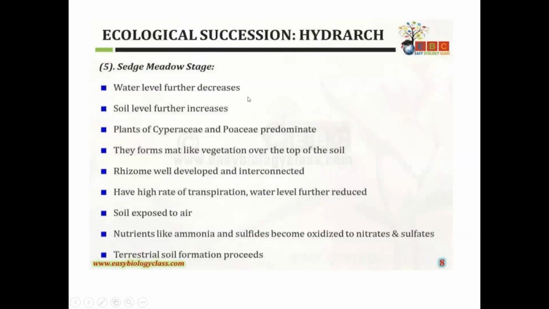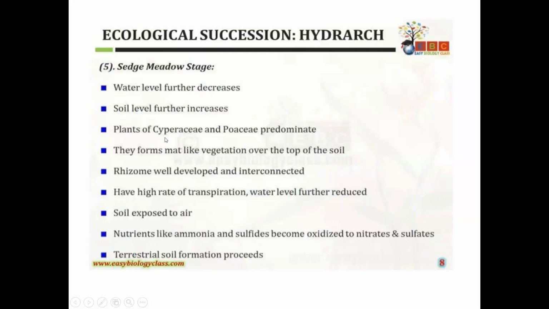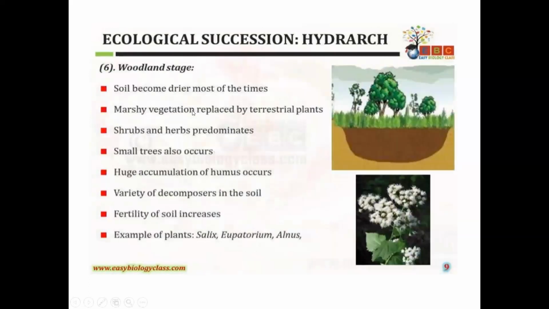So this is the sedge meadow stage. The reed swamp stage is amphibious. As the death and decay of these plants take place, soil formation will be more and the water level will decrease. So here, in the sedge meadow stage, the predominant plants are mainly Cyperaceae and Poaceae members. After a few days or few months, death and decay of these plants will take place, due to which the water level will decrease and the soil becomes drier most of the time.